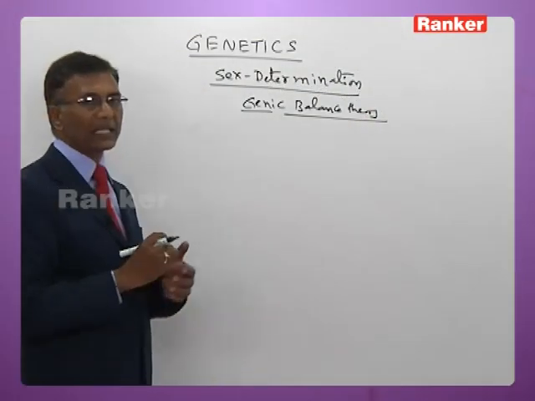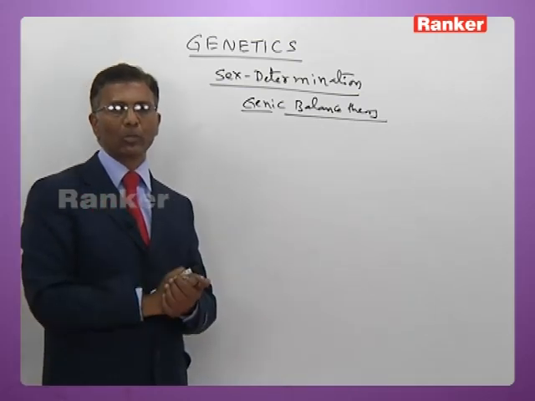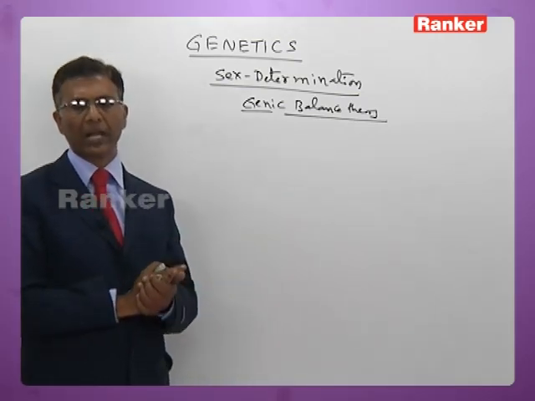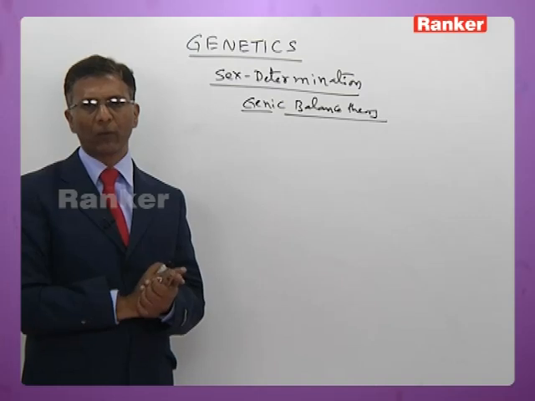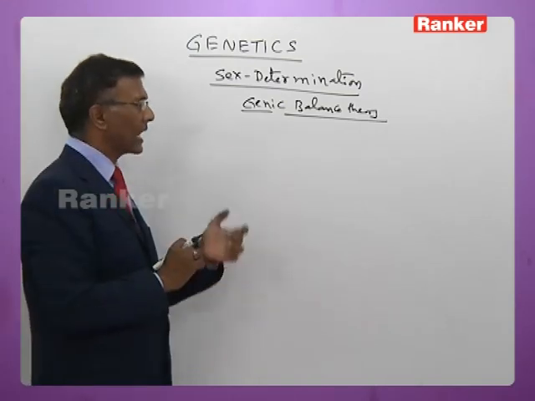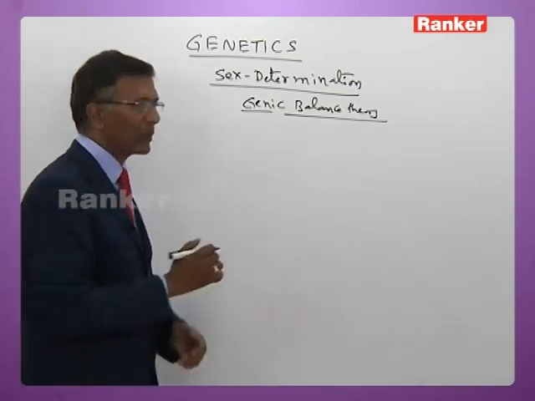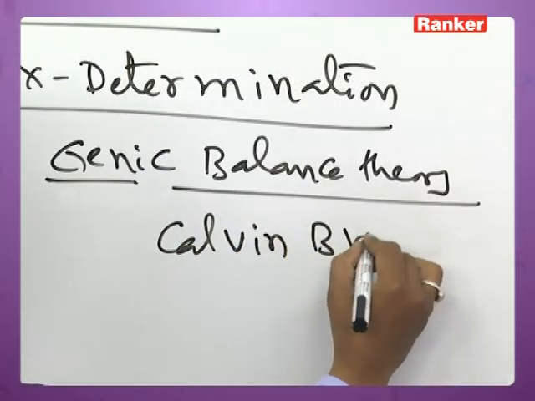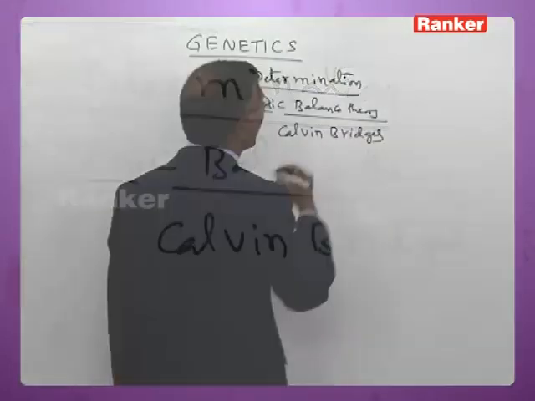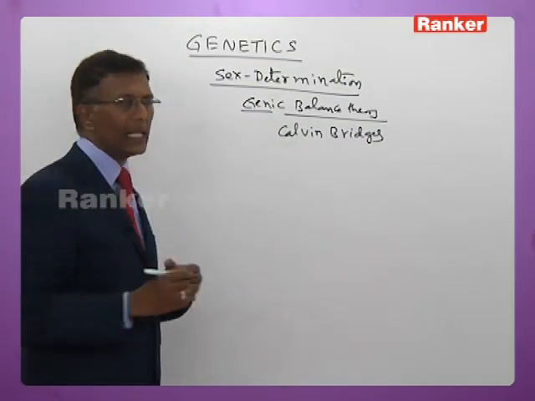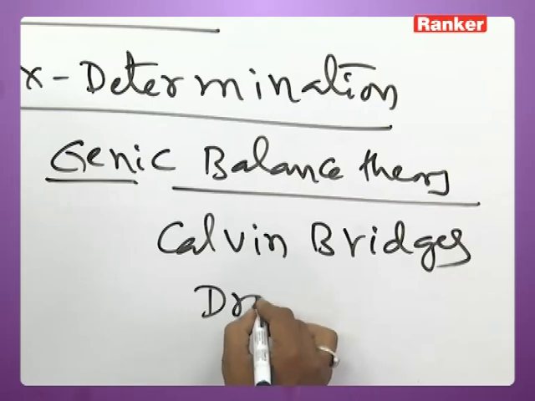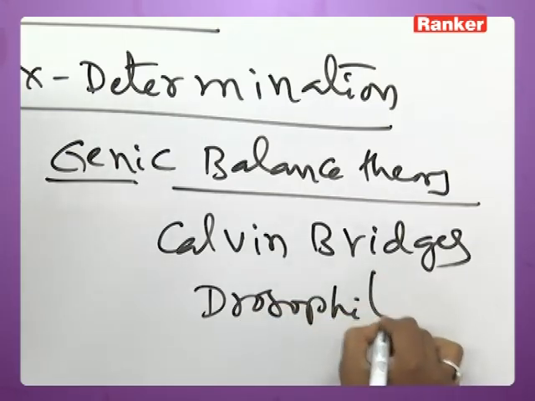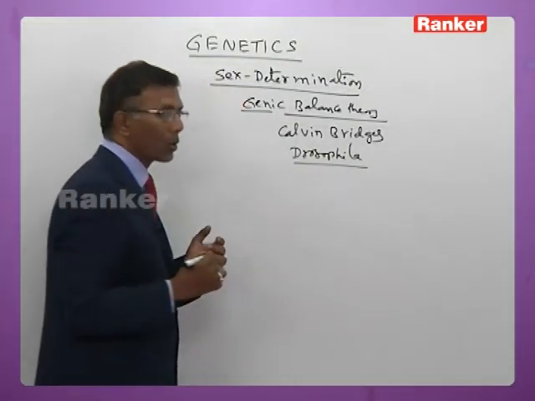Now the genic balance theory is the second theory. The first one is the chromosomal theory of sex determination, as I mentioned earlier, put forth by Carl Correns. The second one is the genic balance theory, put forth by Calvin Bridges, and this theory is applicable only to Drosophila.